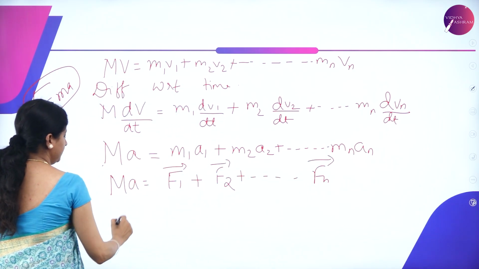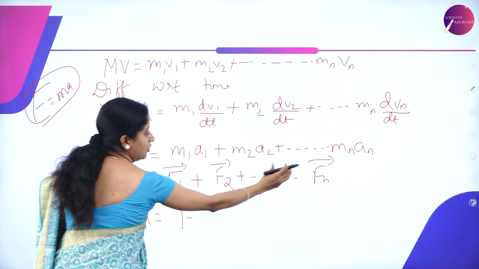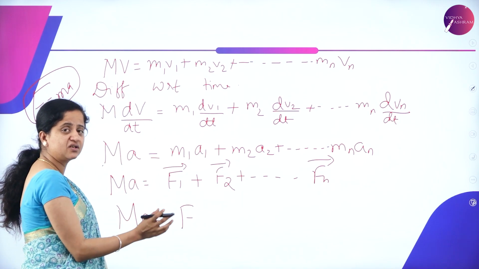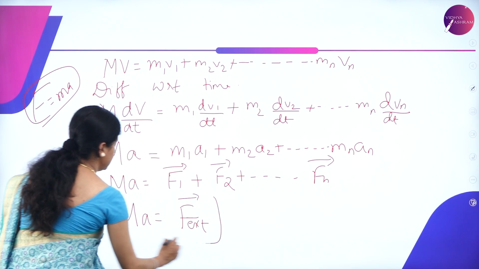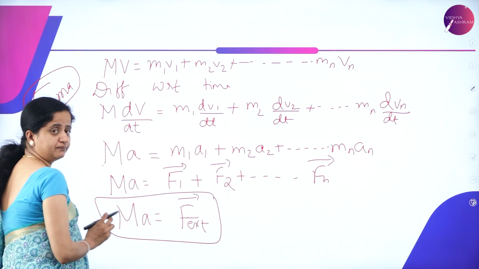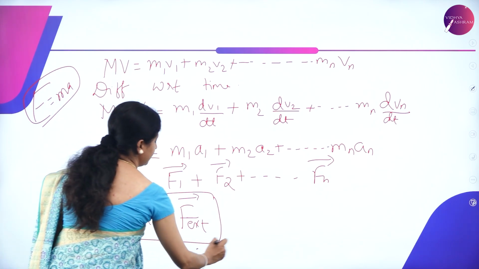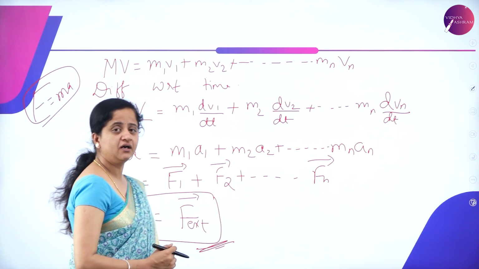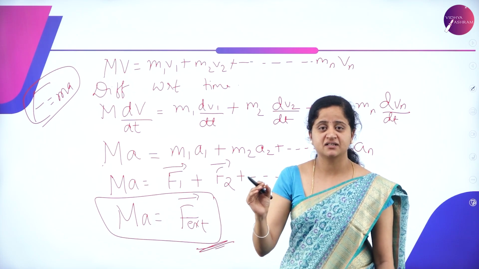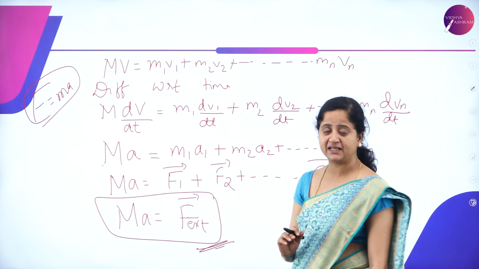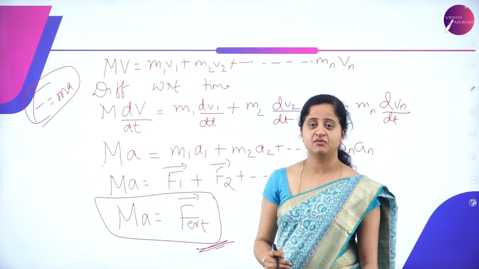So we can also represent this as MA is equal to the vector sum of all the external forces that act on a system of particles, which can be written as F external, which is equal to the product of mass and the acceleration of the system of particles. So this is what we had to prove, and we arrived at the final expression. F external is nothing but the total external force that acts on a system of particles, which is equal to the product of mass and the acceleration of the system of particles.